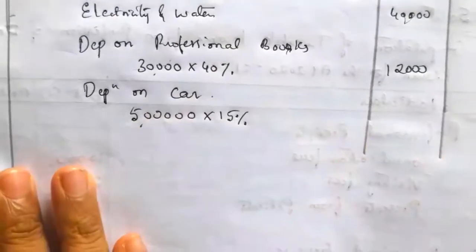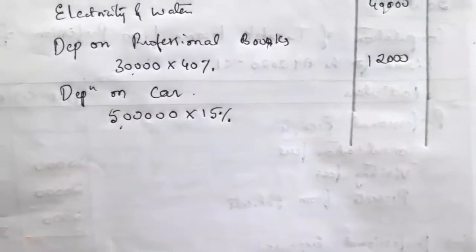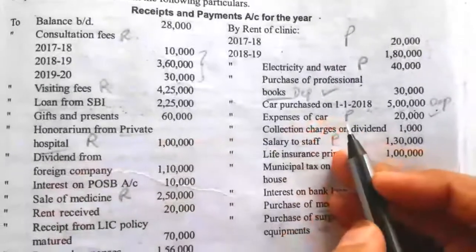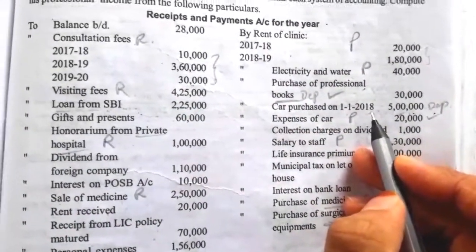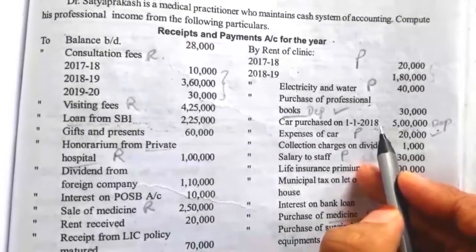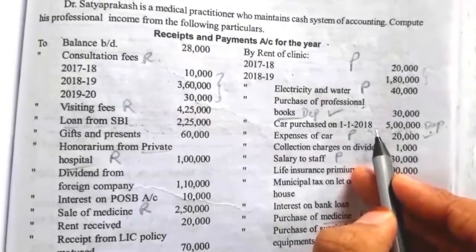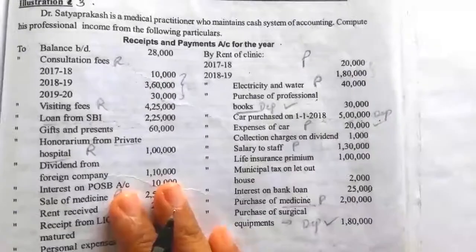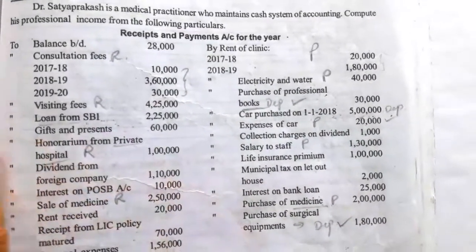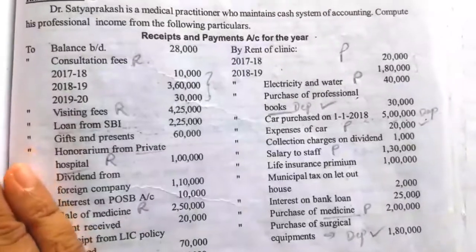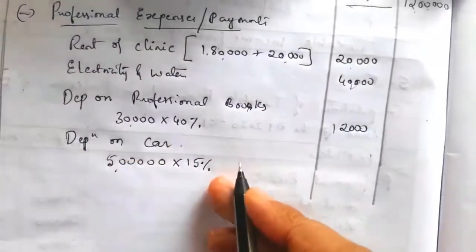Next we have to see whether the date of purchase of the car is given. Yes, here they have given the date of purchase, in the year 2018. So it is used in the business for more than 180 days, means in our previous year it is used in our profession for the whole year, more than 180 days, so we can charge full depreciation.